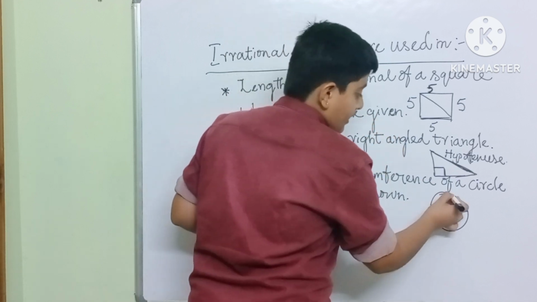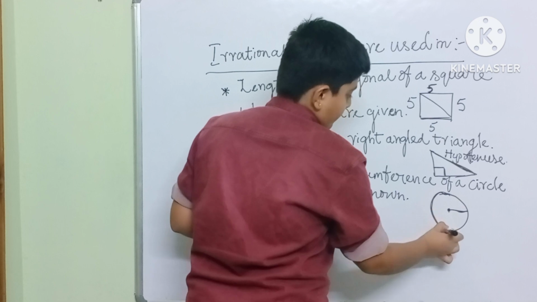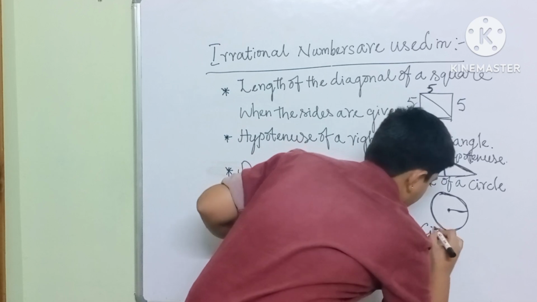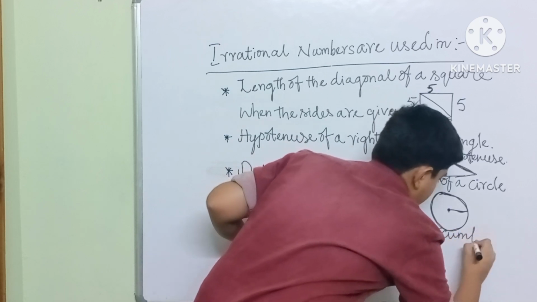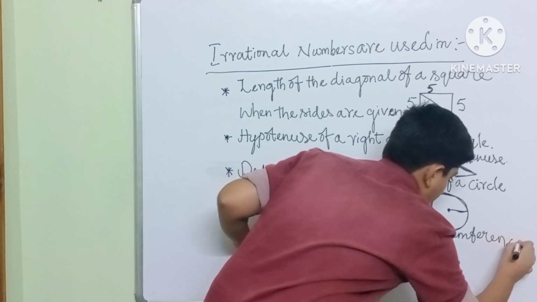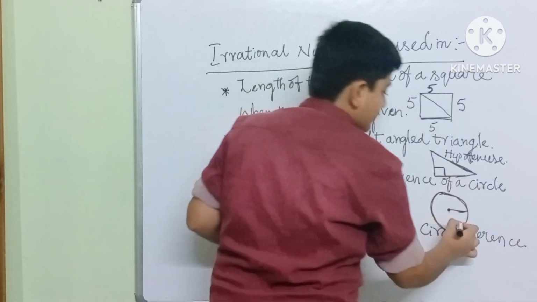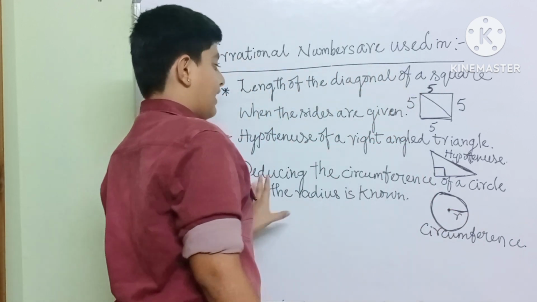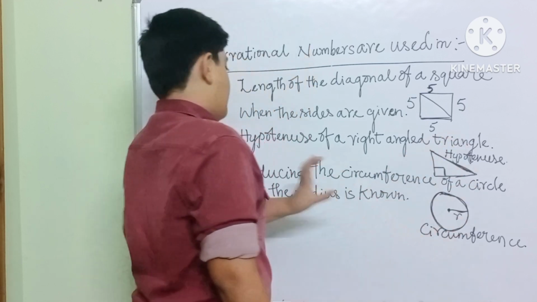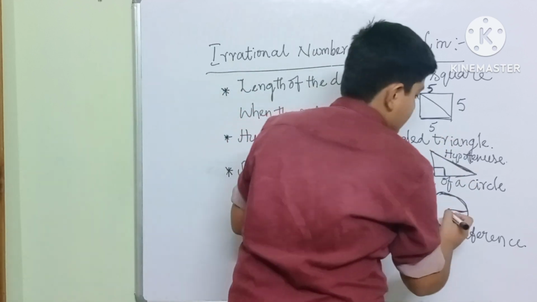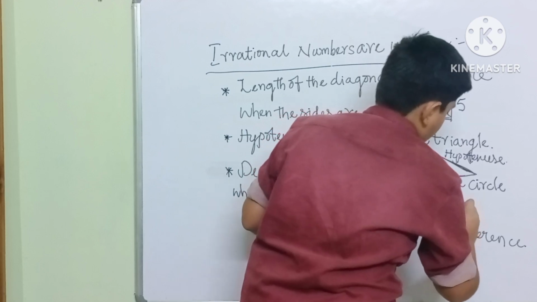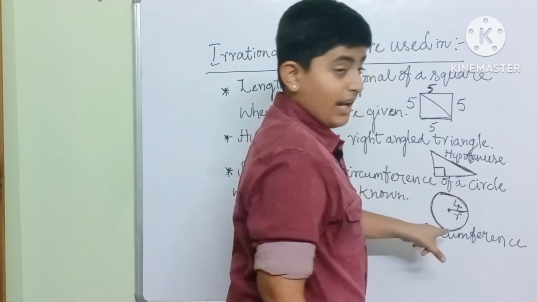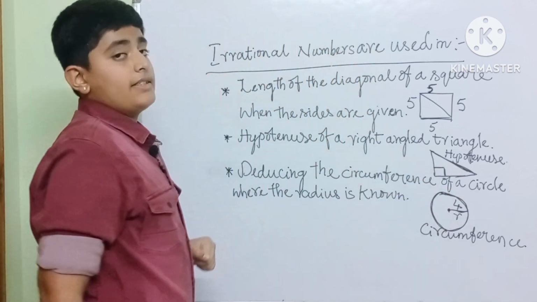What is meant by circumference? This is called the circumference, the outer layer of the circle. Let me write it. This is the circumference and this is the radius, small r. Deducing the circumference of a circle where the radius is known. Let us think that the radius is 4. If the radius is known, then we can find the circumference by using irrational numbers.